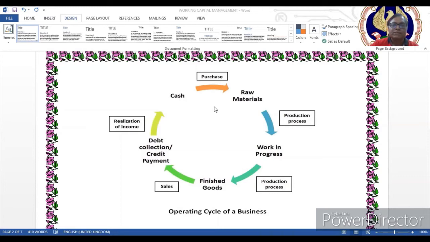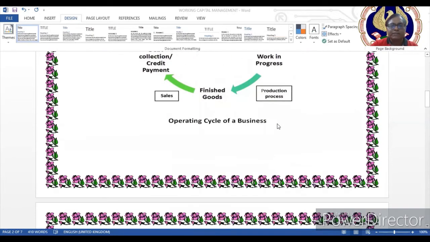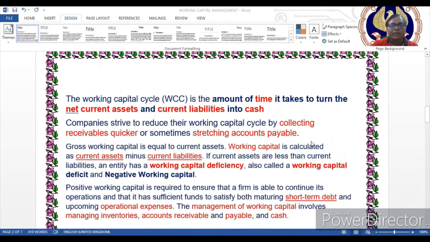The entire process, from cash expenditure in the purchase of raw material to the ultimate realization of money from the debtor, is known as the cash conversion cycle or the operating cycle of business. To explain it more clearly, the working capital cycle means the time it takes to turn net current assets into cash. Net current assets here means accounts receivable and inventory, and current liabilities means the accounts payable.